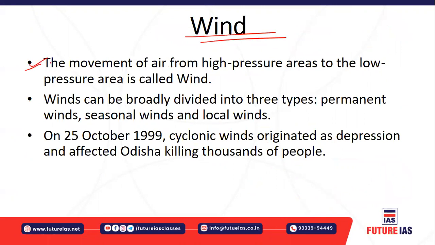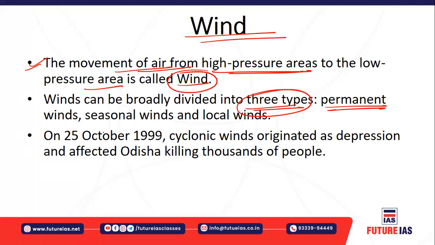The wind, as I told you, is air that blows from high pressure to low pressure. So this movement of the air from a high pressure area to a low pressure area is called wind. And winds are broadly divided into three types: permanent winds, seasonal winds, and local winds.